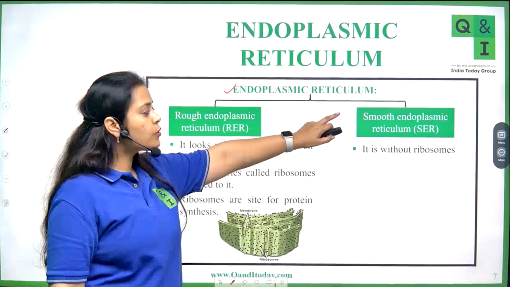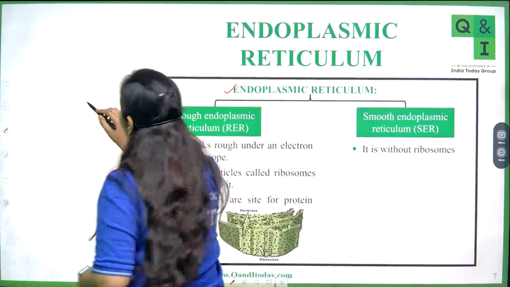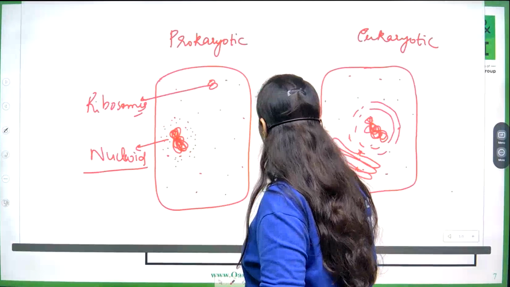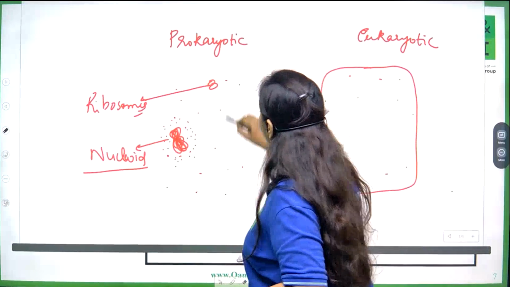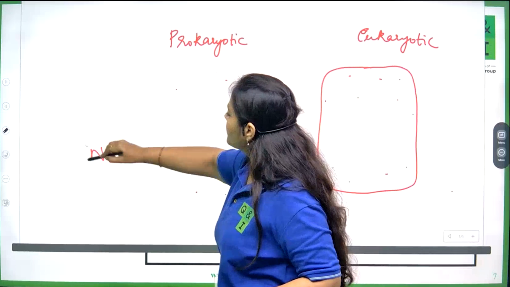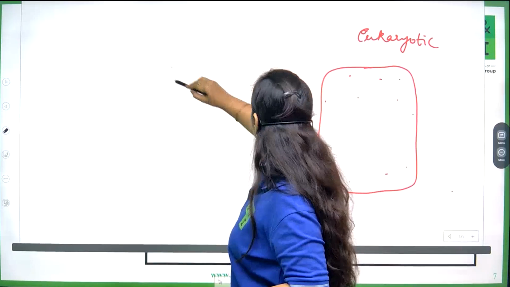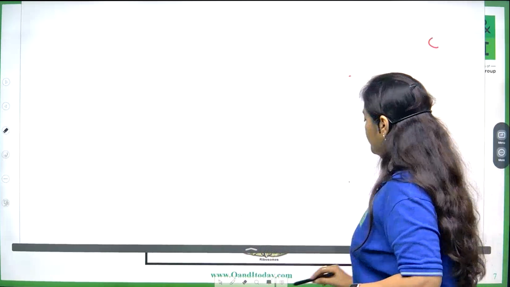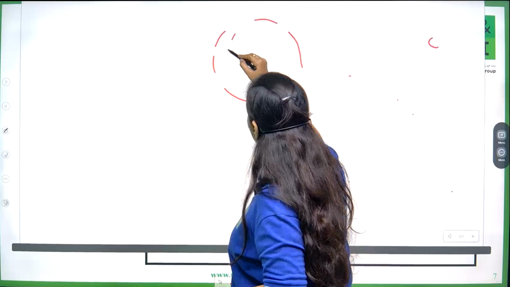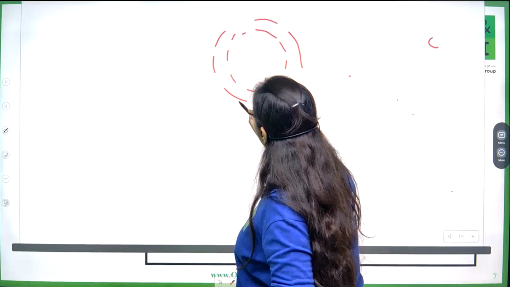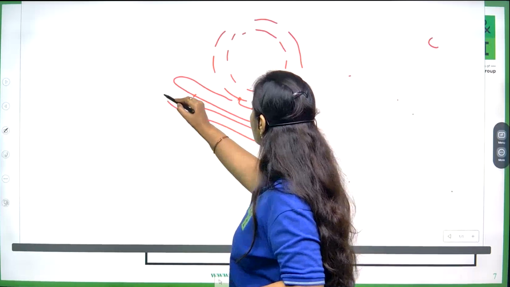Next, coming to smooth endoplasmic reticulum. So now let me draw the structure from here. Suppose this is the nucleus, and the endoplasmic reticulum is present like this.